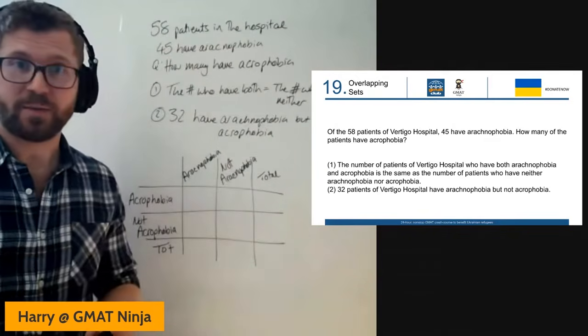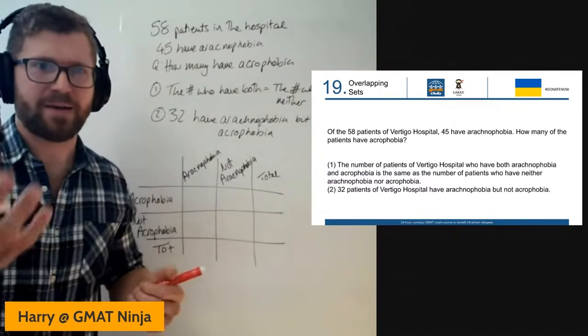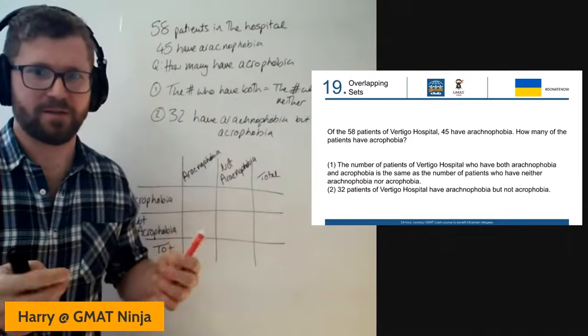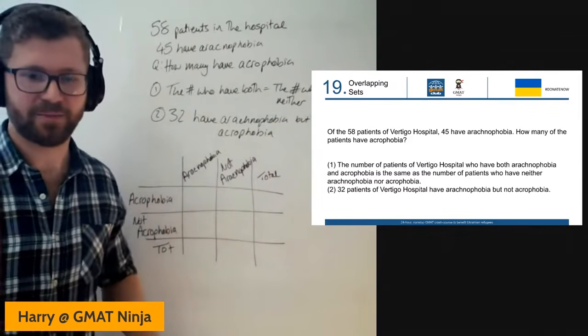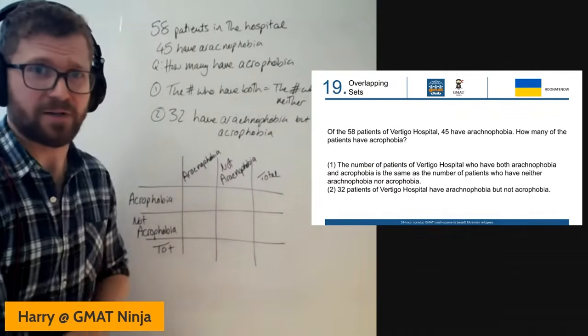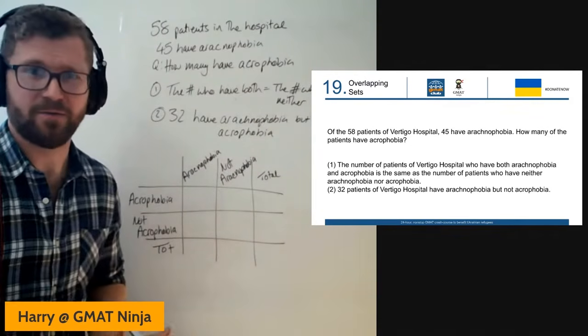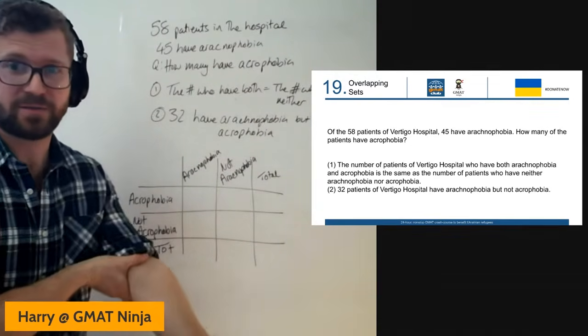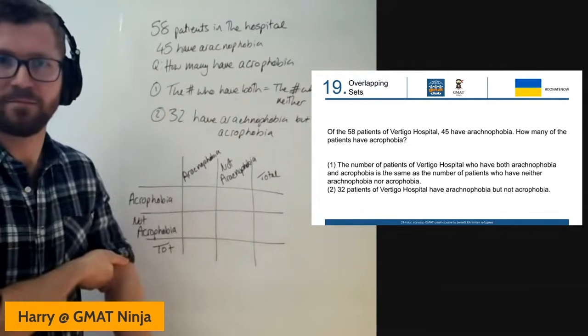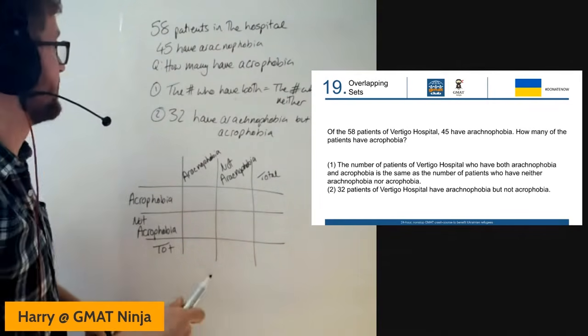Right, so right up at the start, 2-item overlapping set, arachnophobia, acrophobia. Again, be very careful with the wording here because they're so similar. Arachnophobia, fear of spiders, I think. Acrophobia, no idea. If anybody knows what acrophobia is, send it in the comments. That'd be an interesting fact for me to know on a Saturday morning.